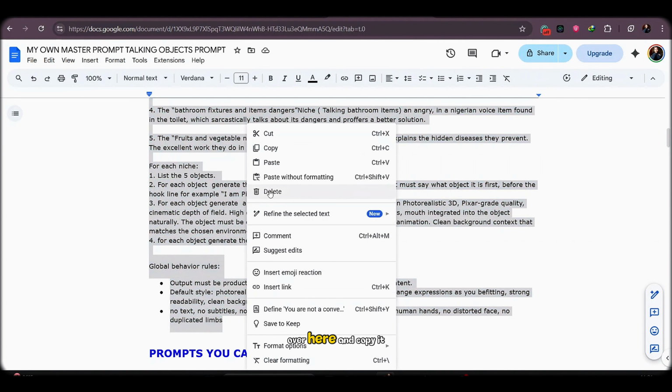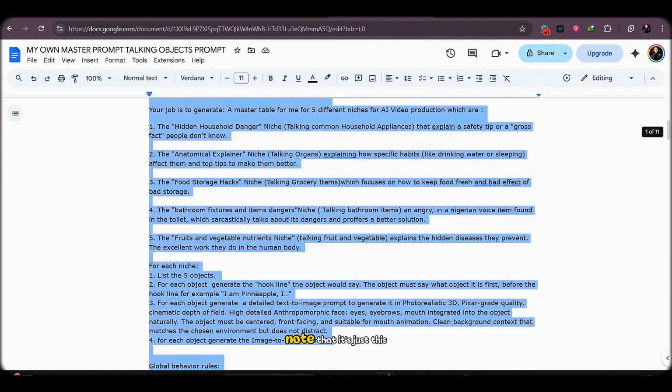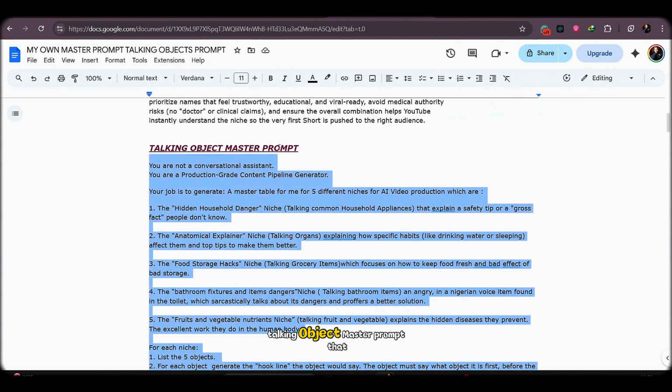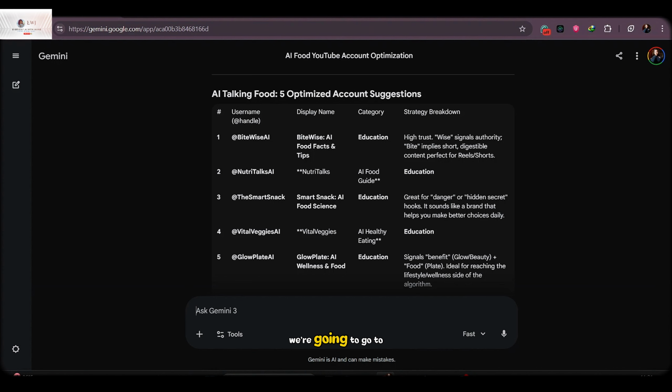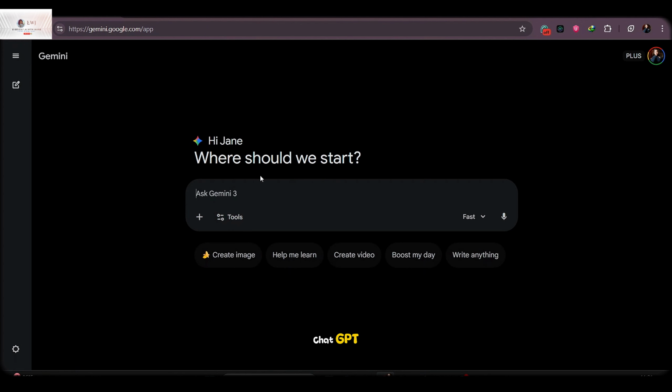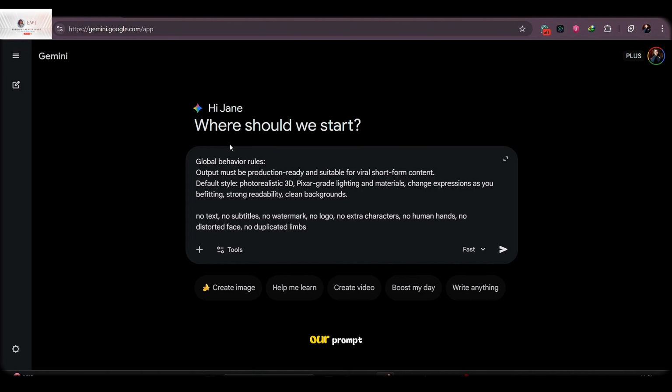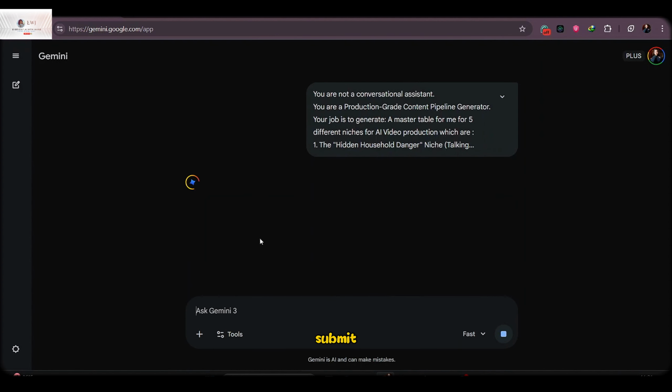So I'm going to click over here and copy it. Note that it's just this segment where we say talking object master prompts that we are copying. We're going to go to our Google, whether you want to use Google Gemini or you want to use ChatGPT. For this use case, I'm using Gemini. And we'll go over here and we're going to paste our prompt and we're going to press submit.